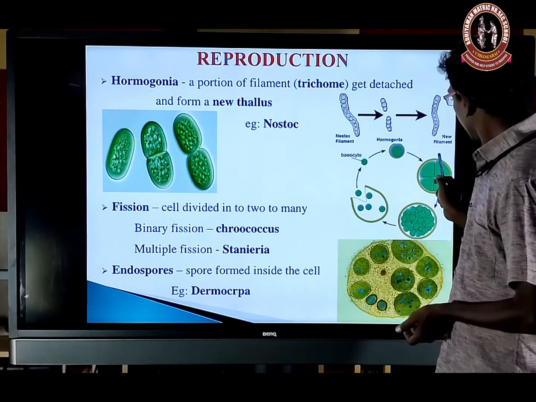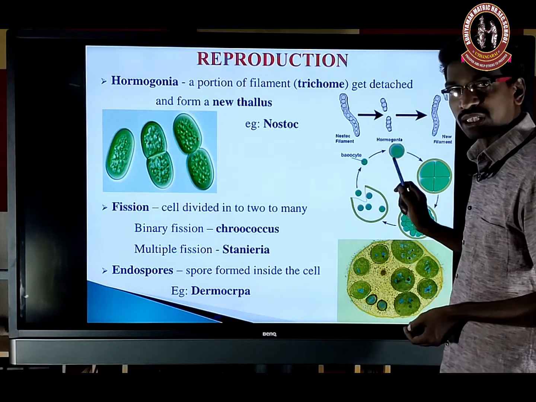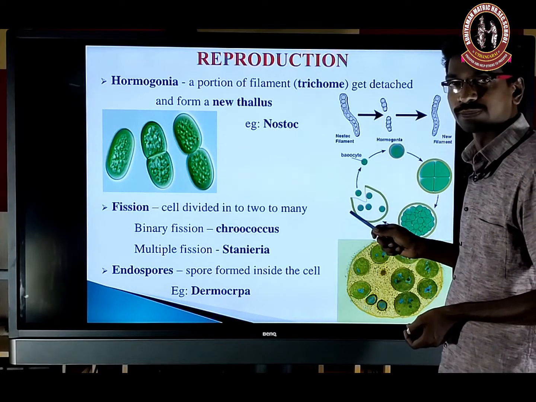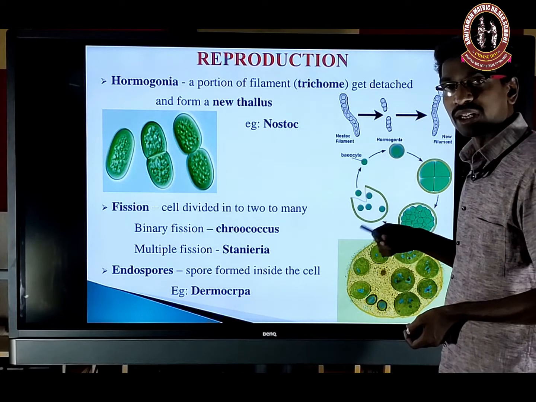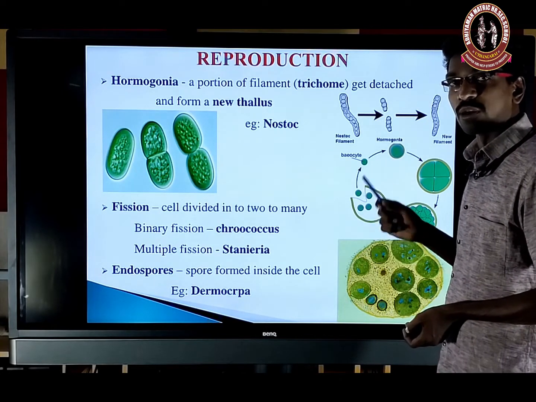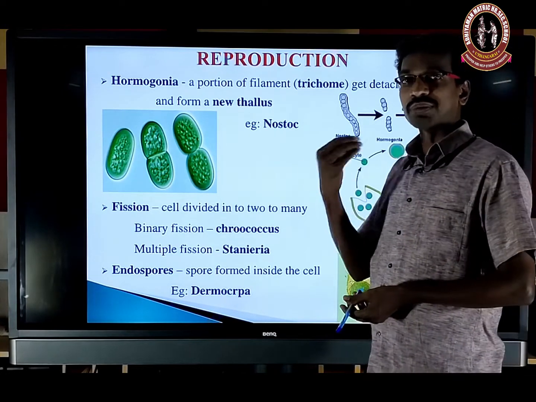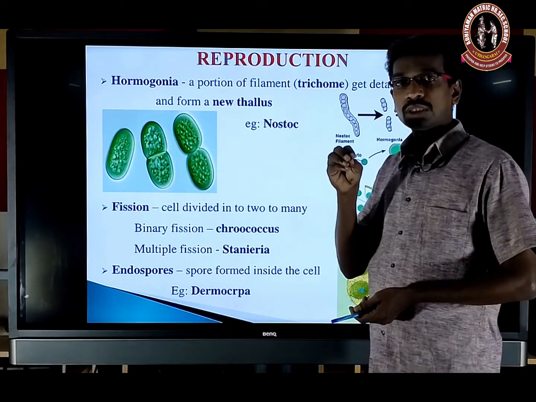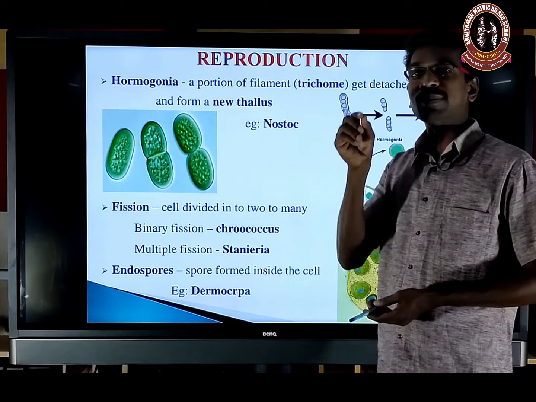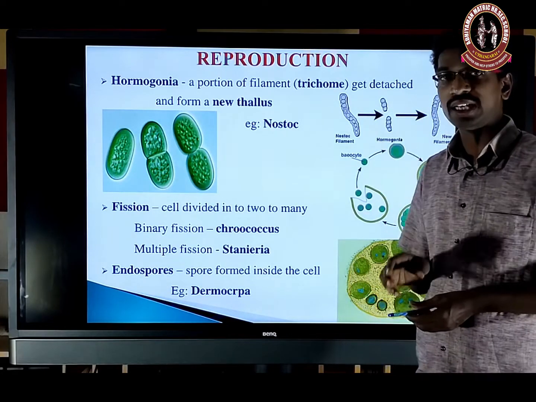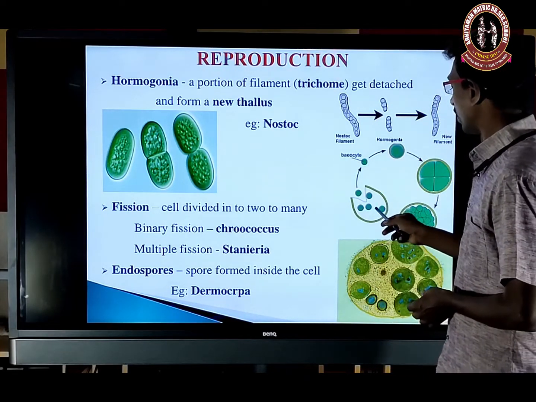spores. That means the cytoplasm and nucleus will be divided into several segments. First nuclear division: the nuclear material will be divided into several segments, followed by cytoplasmic division. In the cytoplasmic division, a small amount of cytoplasm encloses each piece of DNA and later forms the spore.